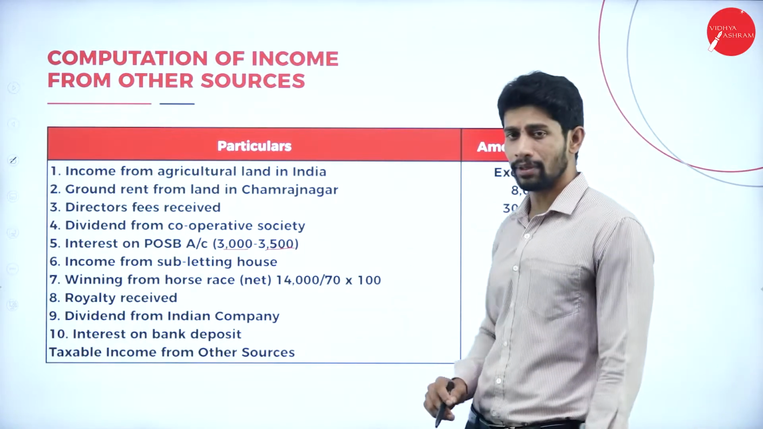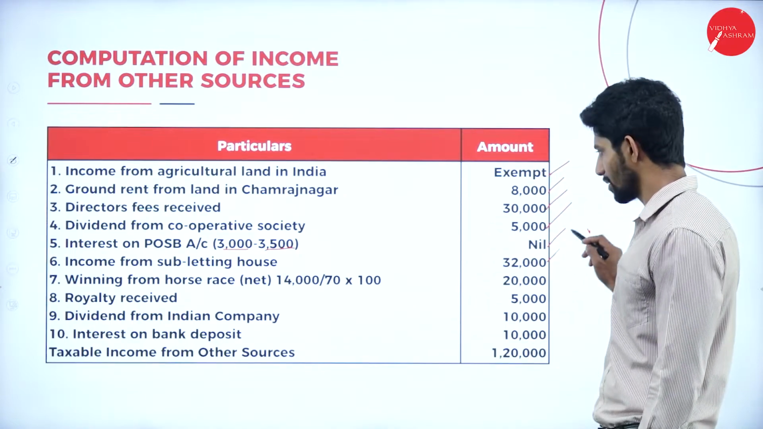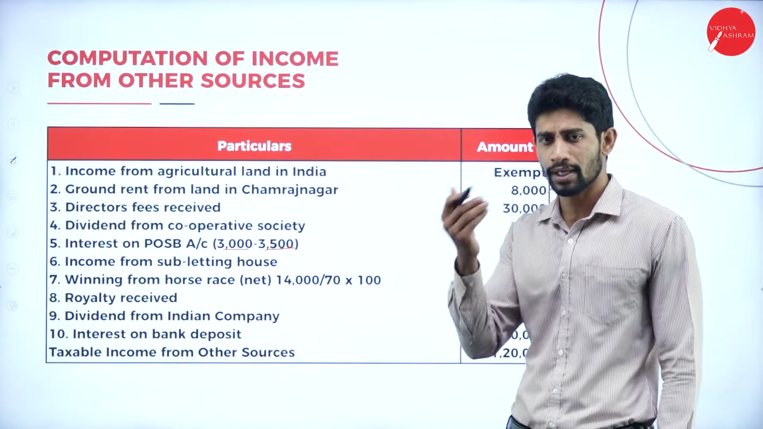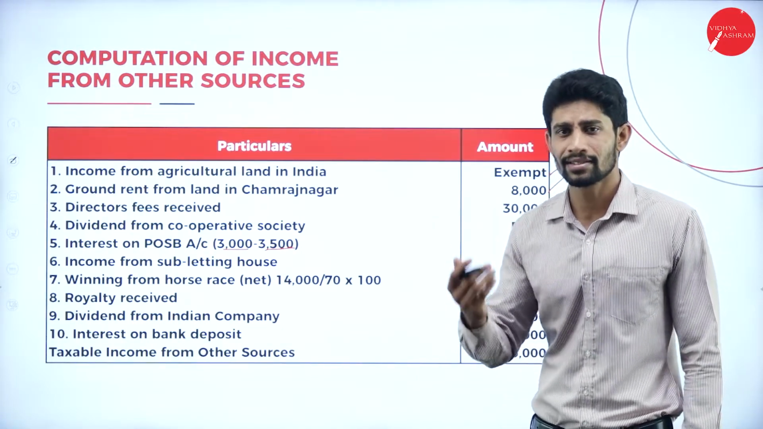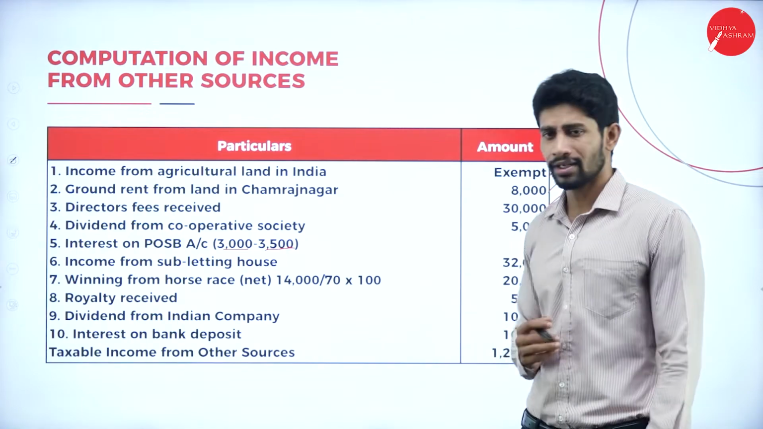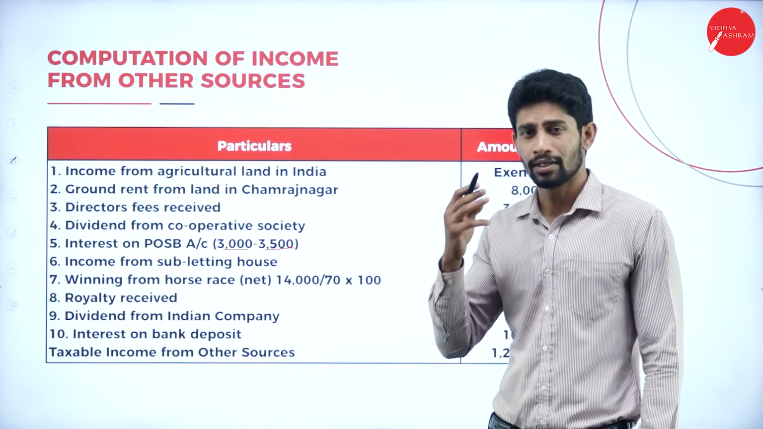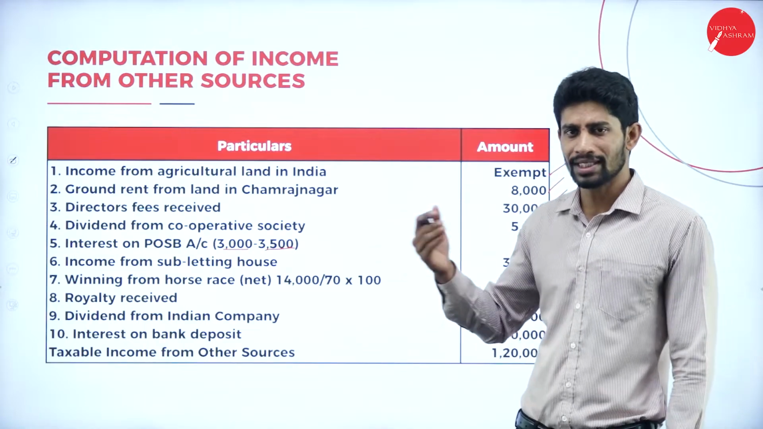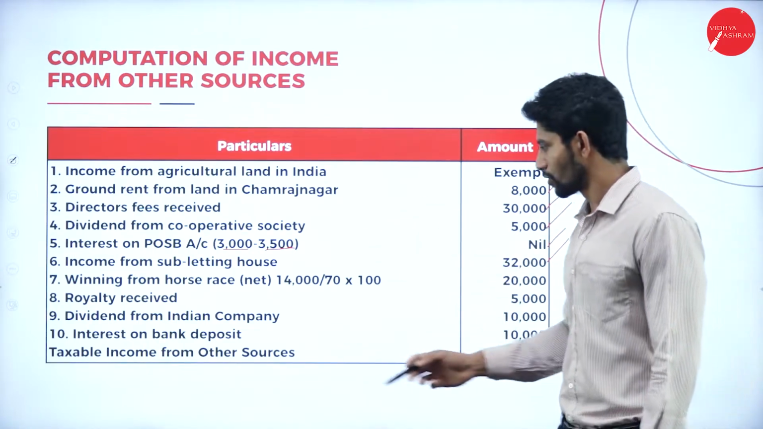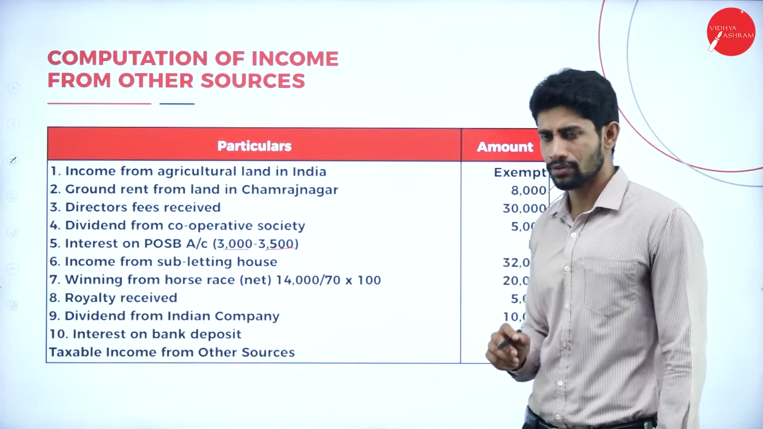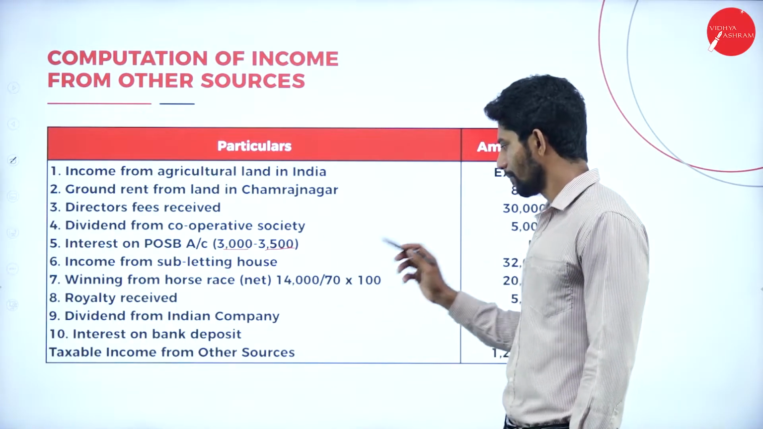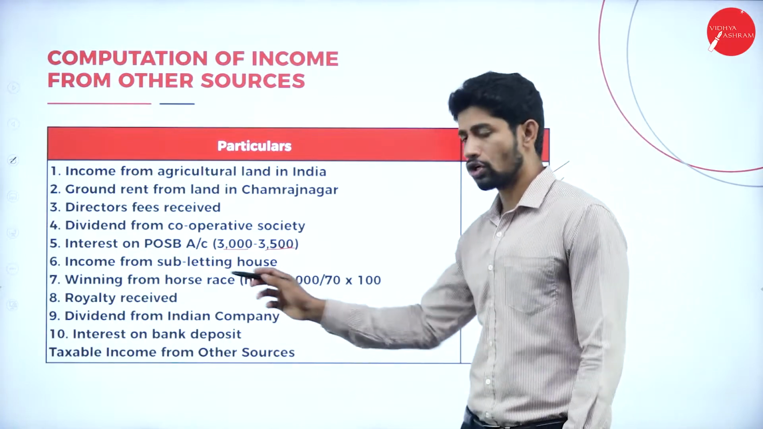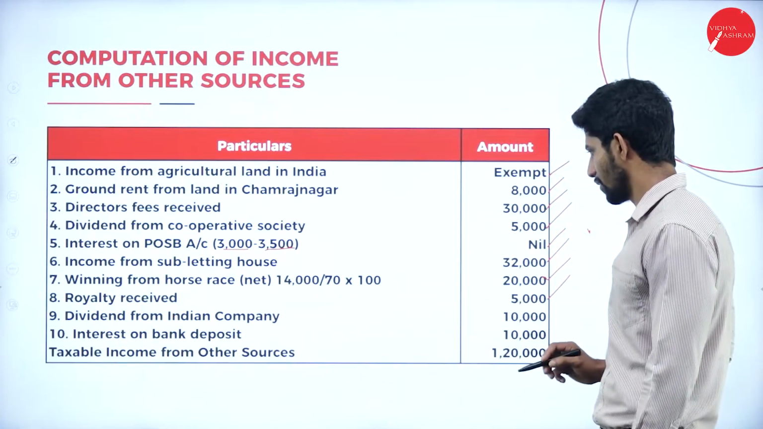Next, income from subletting of house, it is taxable. Next, winning from horse race, they have given the net value, and we are supposed to make it gross. What is the tax they deduct on winning from horse race? It is 30%, already deducted. That means they are paying only 70% to the winner. So 14,000 is the 70% value. 14,000 divided by 70 into 100, you will get 20,000. Next, royalty received, 5,000.